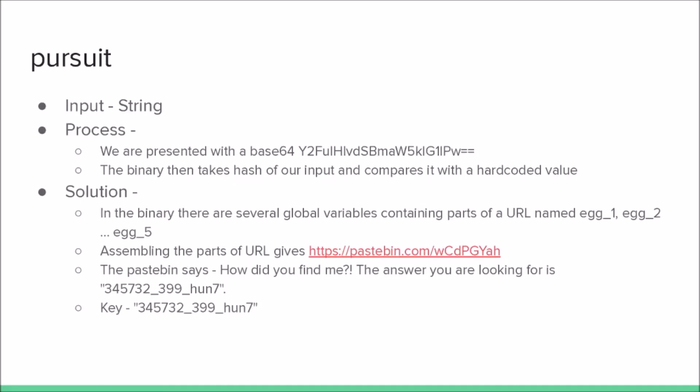The challenge pursued accepts a string, hashes it, and compares it to a hard-coded value. Also, we are provided with a base64 string which decodes to a hint. The binary has several global variables which contain the parts of a URL. Assembling the parts of the URL gave us a pastebin link, and moving to the pastebin gave us the final key.